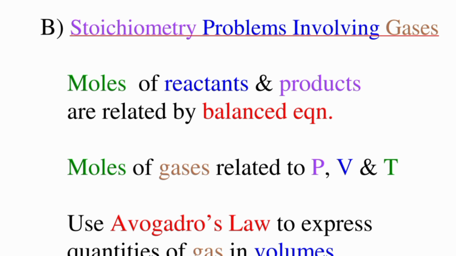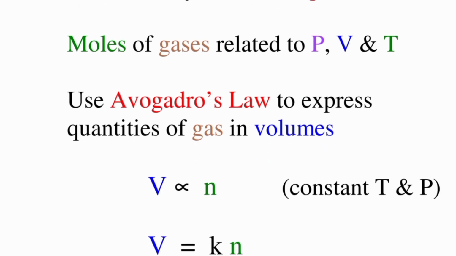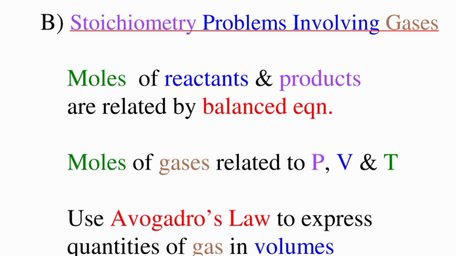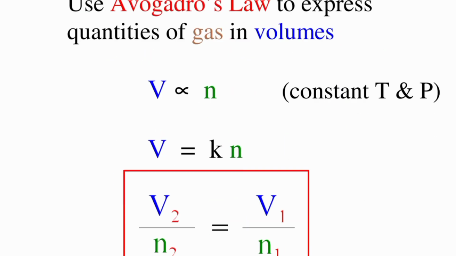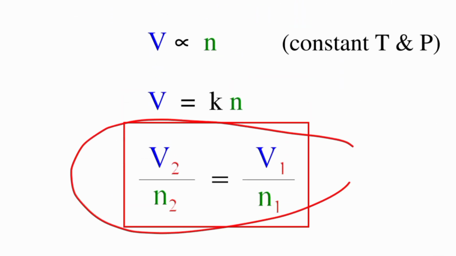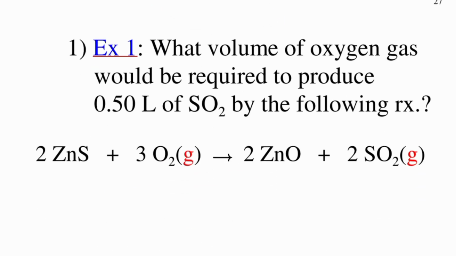Some stoichiometry problems involving gases. Moles of reactants and products are given by the balanced chemical equation. You can use these equations when the number of moles is given and we have to find the volume of a gas.